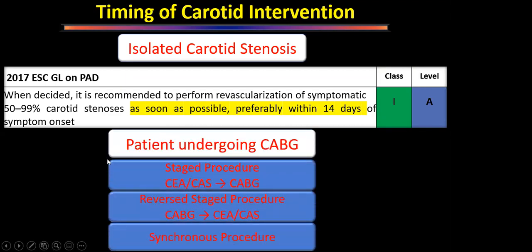Now, patient undergoing coronary artery bypass grafting, that is the confusion. Whether we have to do CEA first, then CABG, that is called staged procedure, or we have to do the CABG first and then carotid endarterectomy, that is called reverse staged procedure, or we have to do both together. So there is a lot of confusion, and there is no one single answer. If we are subjected to this question in the examination, we have to tread the middle path and decide as per the given patient. There's nothing like one size fits all in this.